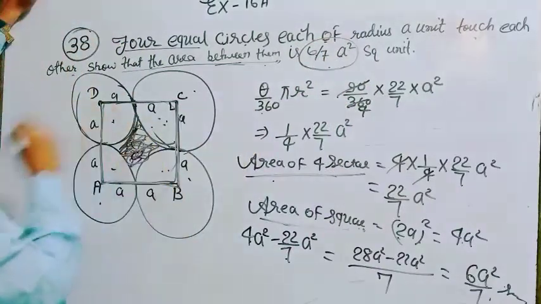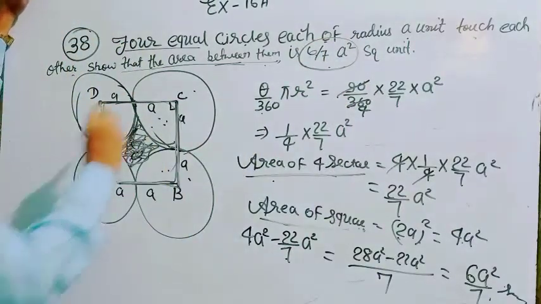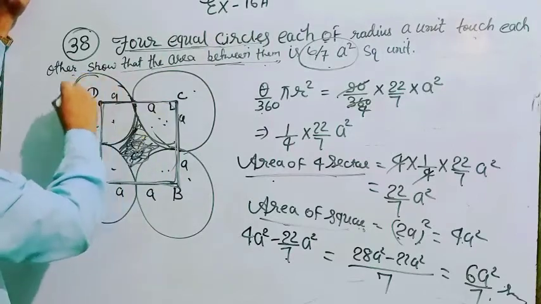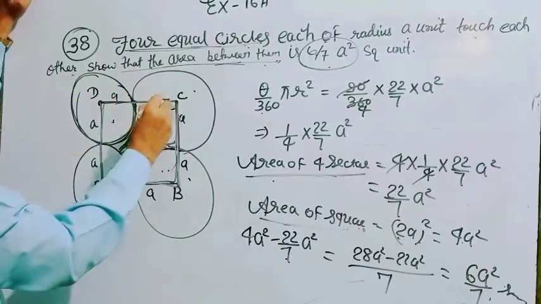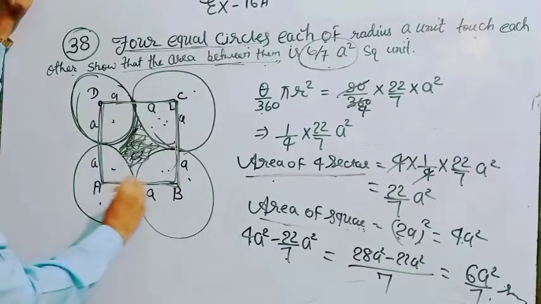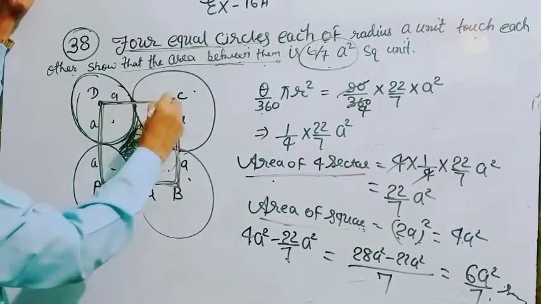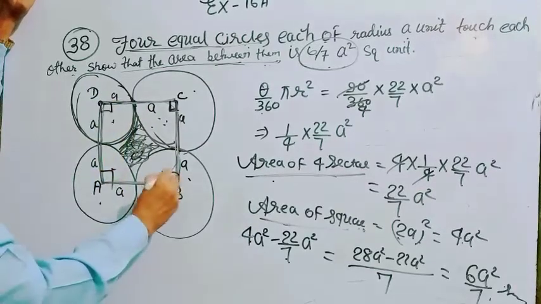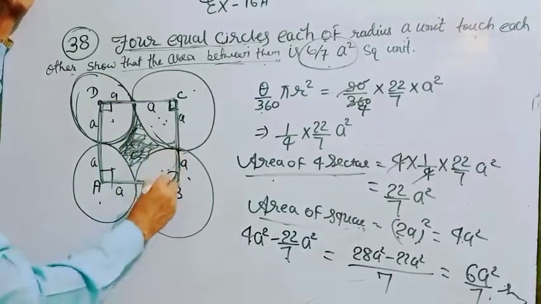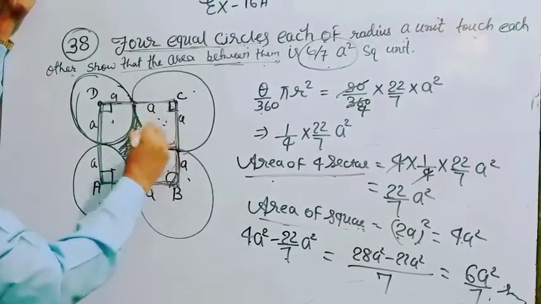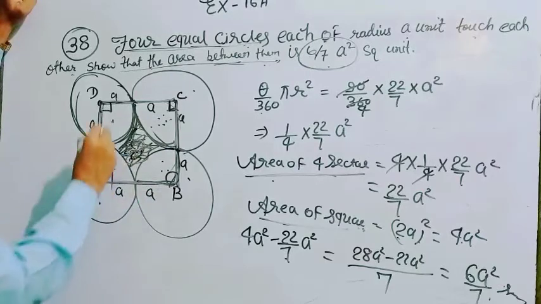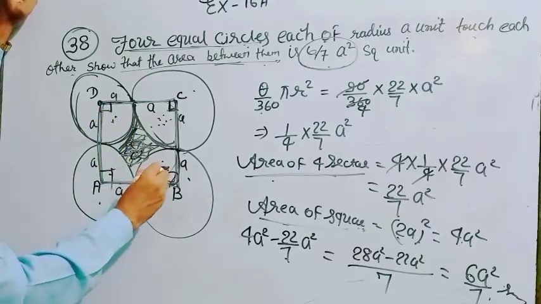It is your solution. So dear student, how can you solve? Given only that there are 4 equal circles. If 4 equal circles touch each other, then it is clear the radii make a square. And if the radii make a square, then it is clear theta will be 90. And there are 4 quadrants, otherwise you can say there are 4 sectors. So first you find the area of one sector and multiply by 4, then you get all 4 sectors.